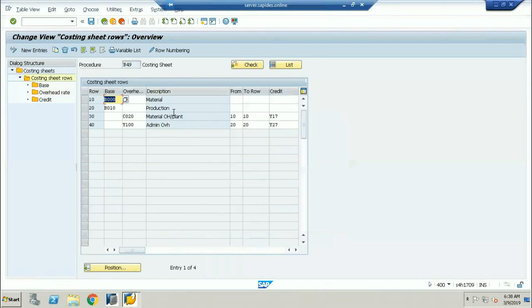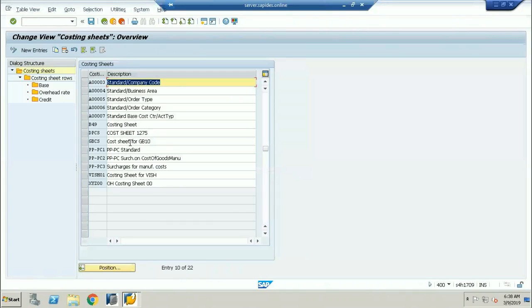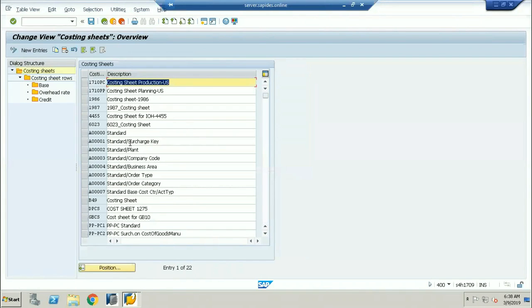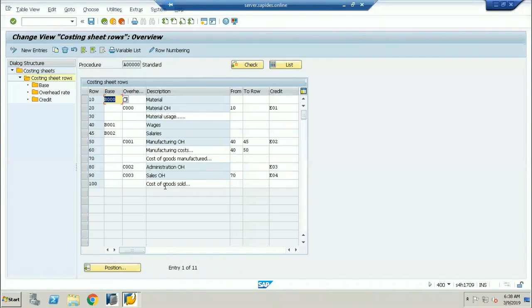In the same way, you have the production overheads, and on the administration and production overheads, you can take the direct labor cost, indirect labor cost. You can take several concepts. If I go into the standard SAP overheads and select the standard one, this is the SAP given percentage. Here you can see how the complex overhead sheet looks. This is the cost sheet actually. The first one is the base, and on the base you are calculating the overhead, which is called the material overhead.